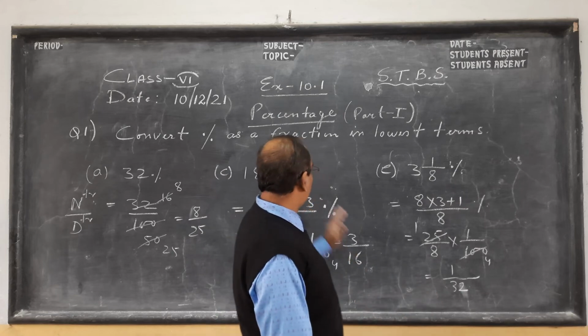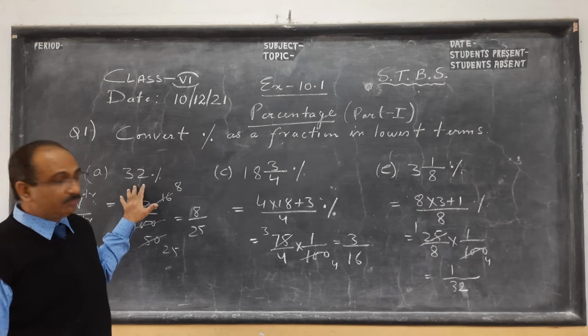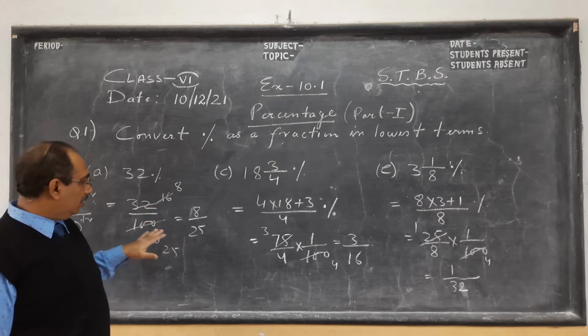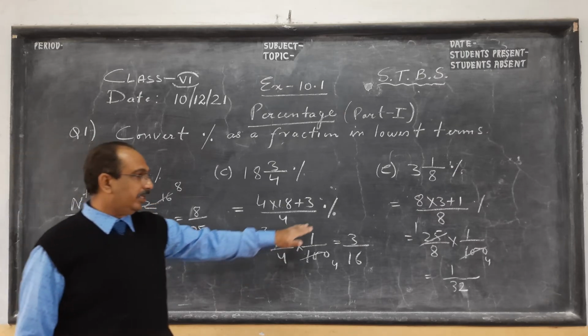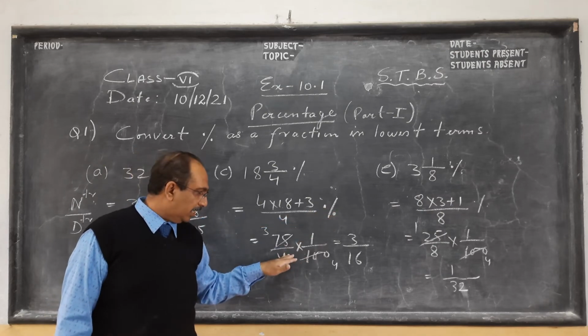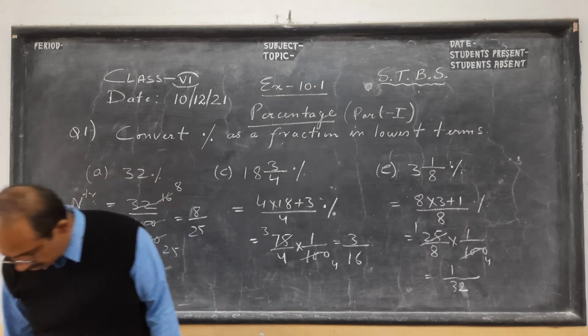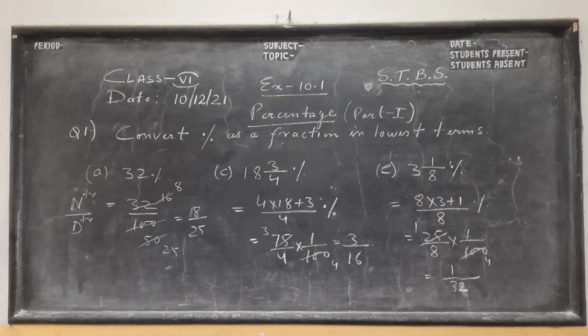Once more, what we have done in question 1: we have removed the percentage, the third concept, and we have got 100 in the denominator. So when the percentage goes, as soon as the sign goes, 100 comes down. So I can write here or into 1 by 100. Both things are the same. So kindly pause the video and copy. Then we move to question number 2.